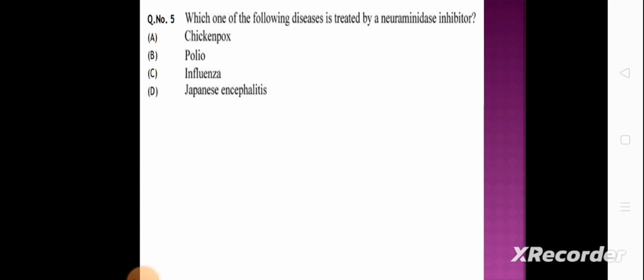Next question. Which one of the following diseases is treated by neuraminidase inhibitor? Option A, chickenpox. Option B, polio. Option C, influenza. And option D is Japanese encephalitis. And the correct answer is influenza.